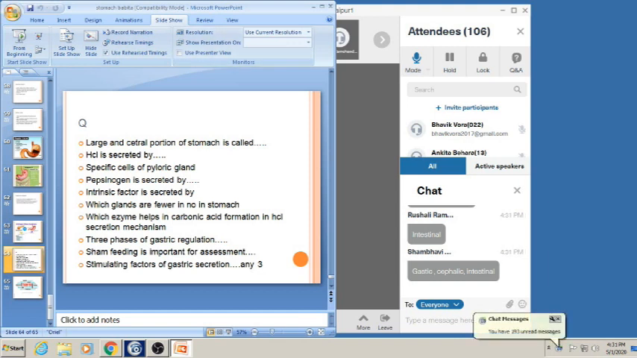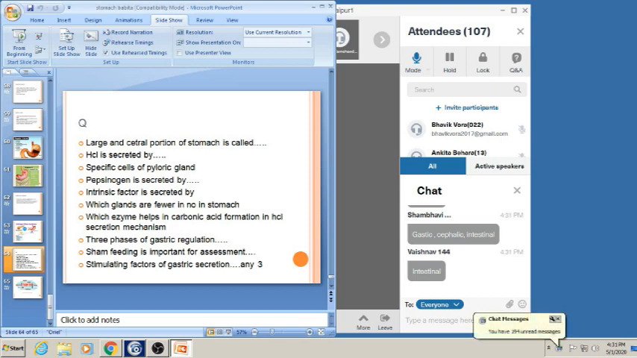I am telling you the answer because there is no food in the stomach, yet there is a secretion which is totally under nervous control. So whenever there is a vagotomy, there is no secretion. So sham feeding is important for assessment of the cephalic phase.